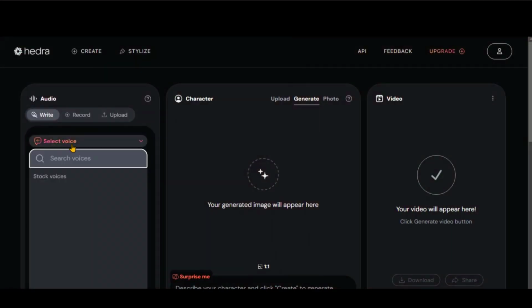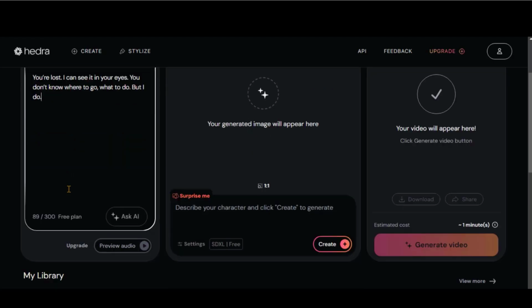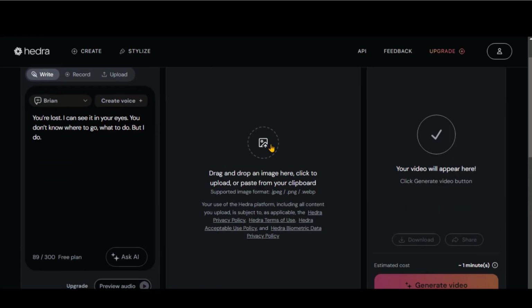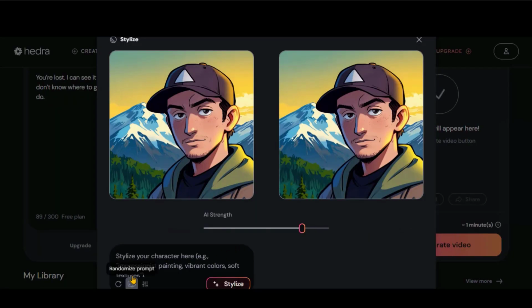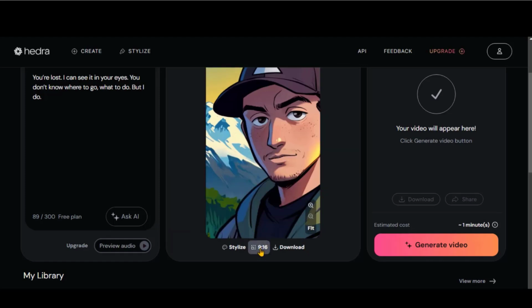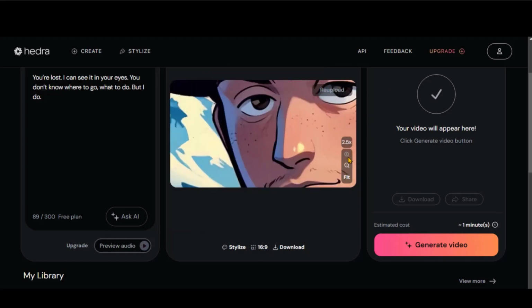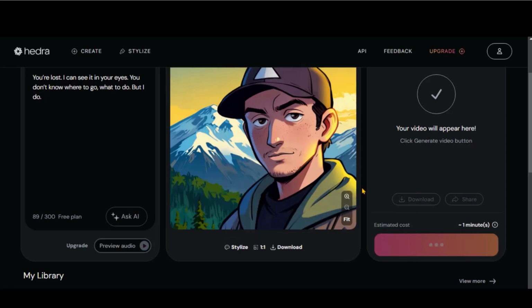For Hedra AI, I'll use the same text prompt and upload the same image. You can change the image style in Hedra AI, but I'll stick with the default. Also, we have different aspect ratios, but I will go with the default one. Now click on this button to generate the video.